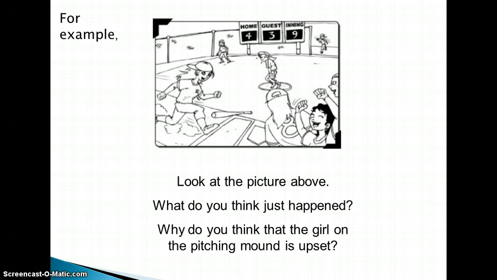Take a look at the picture. What do you think just happened? Why do you think the girl on the pitching mound is upset? Take a moment to think about it. Well, it looks like they're playing baseball, and it looks like the pitcher's sad because the girl on the other team has hit the ball and looks like she's about to score at home base. So maybe the pitcher's feeling sad because her team is now losing.